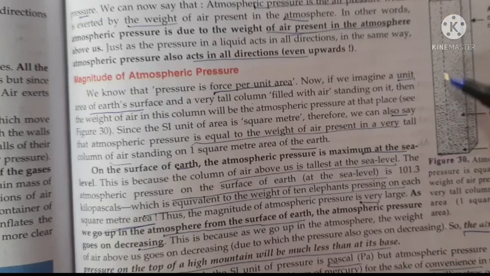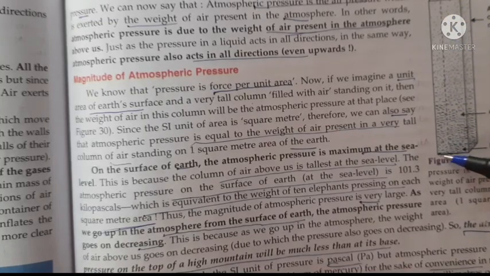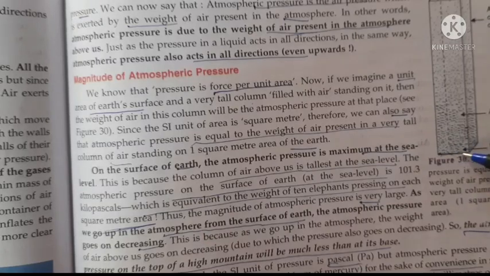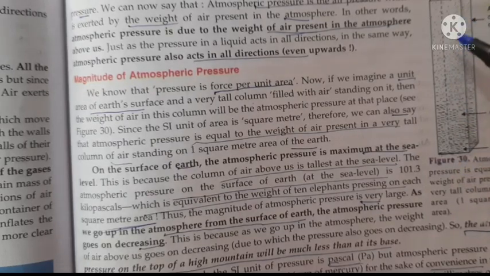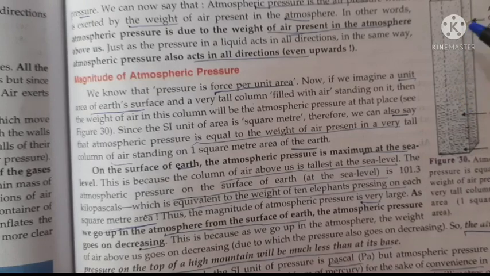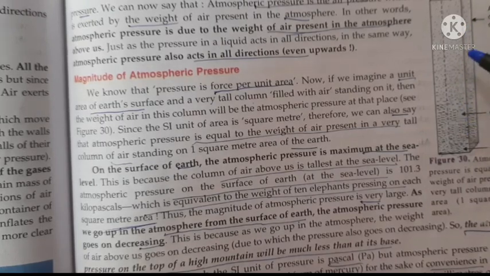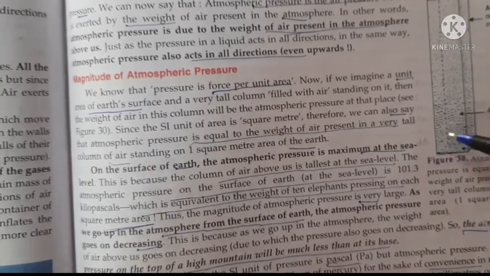Now all these particles of the air are exerting force on this unit area, so this is force per unit area. So this is pressure; all these particles are exerting pressure, and how much force they are exerting is equivalent to their weight. So more air, more weight; less air, less weight. So this is atmospheric pressure.